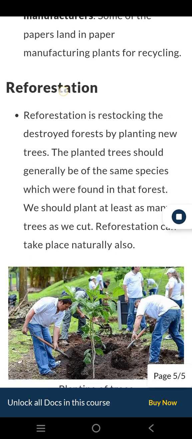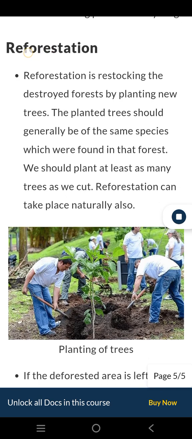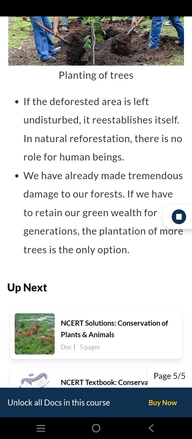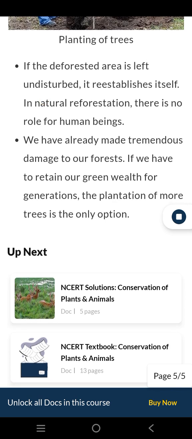Reforestation. Reforestation is restocking the destroyed forests by planting new trees. The planted trees should generally be of the same species which were found in that forest. We should plant at least as many trees as we cut. Reforestation can take place naturally also. If the deforested area is left undisturbed, it reestablishes itself. In natural reforestation, there is no role for human beings.